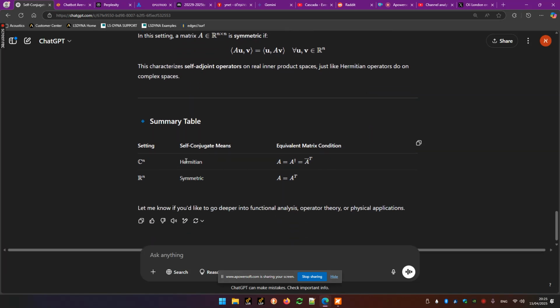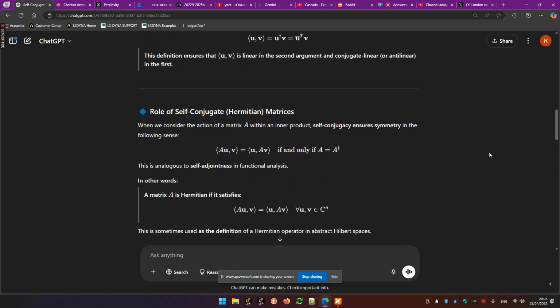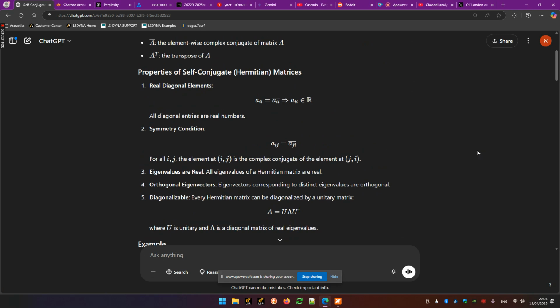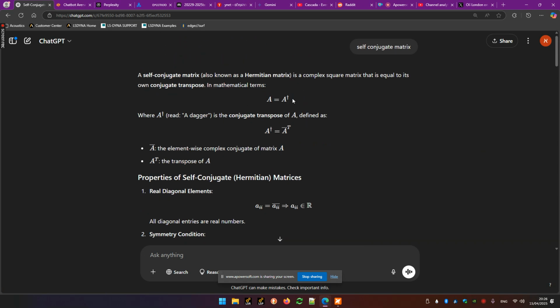So a self-conjugate matrix means this one without the conjugate here. In the complex space, we're talking about a Hermitian matrix, which is the conjugate transpose, and in the real space, we're talking about a transpose, a symmetric matrix. And we have the very important properties: it's diagonalizable, its eigenvalues are real, and the diagonalizing matrix is a unitary matrix. Very important properties for a self-conjugate matrix.